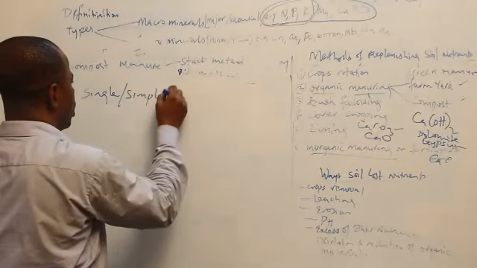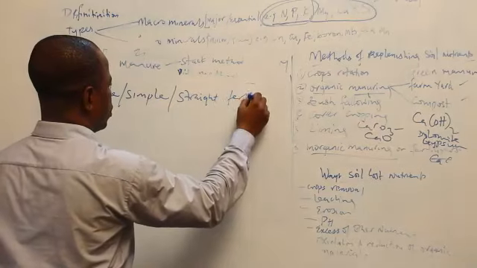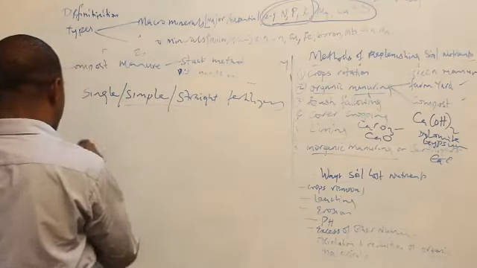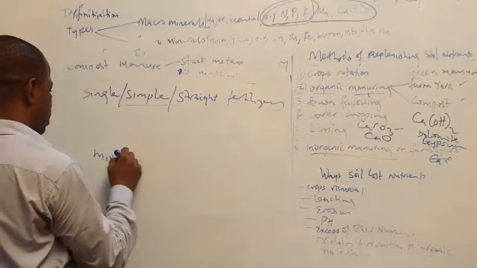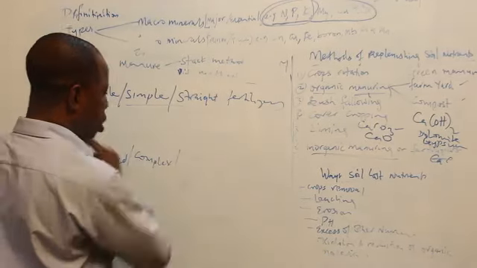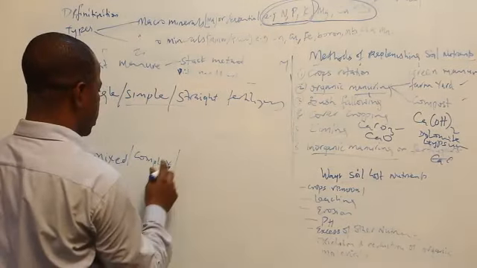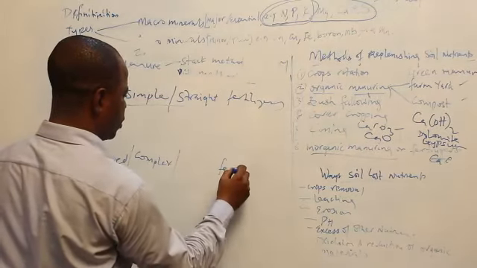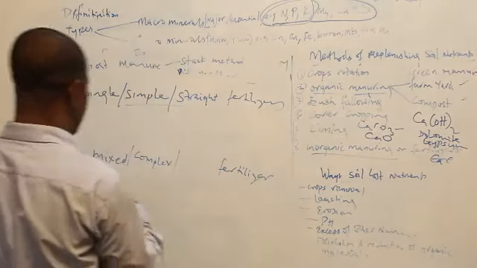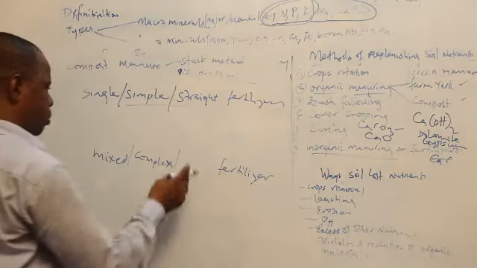The first is what we call single, or simple, or straight fertilizers. The other is what we call mixed, or complex, or compound fertilizer. That's another name we call it. So you can say mixed, you can say complex, but they mean the same thing.